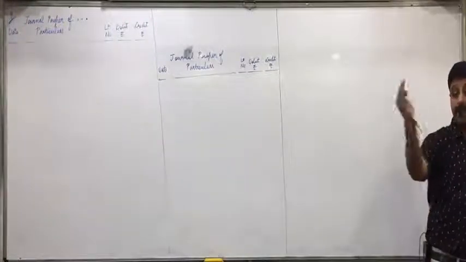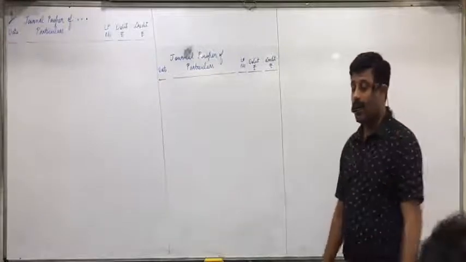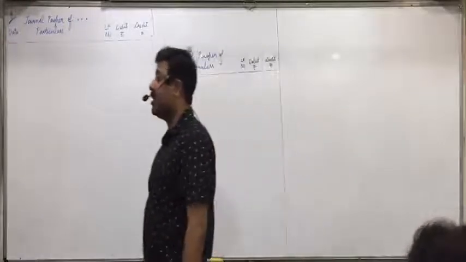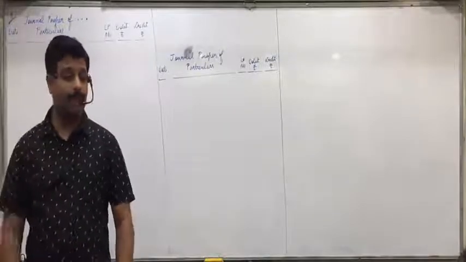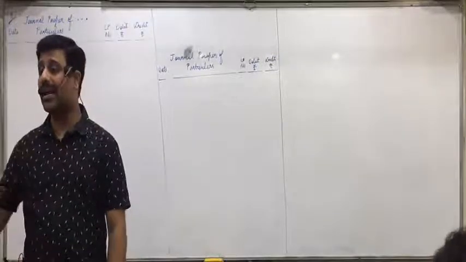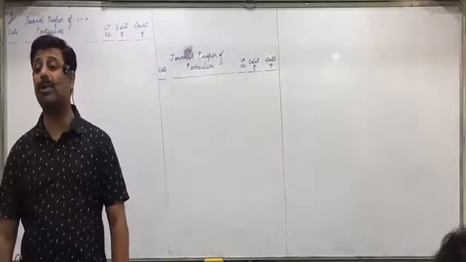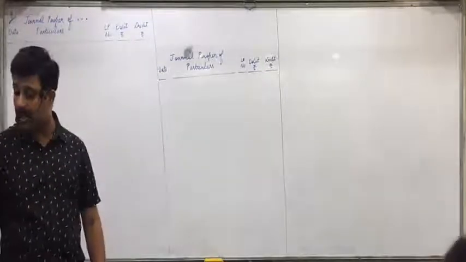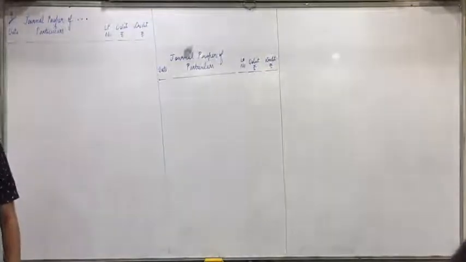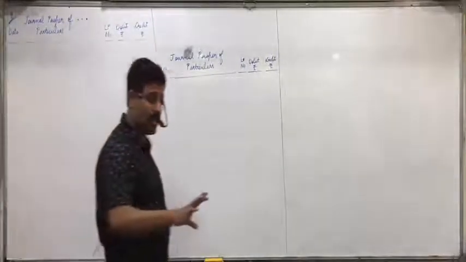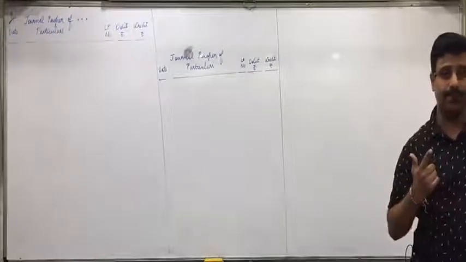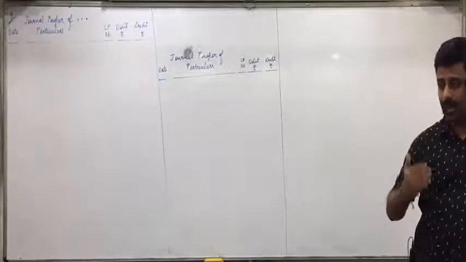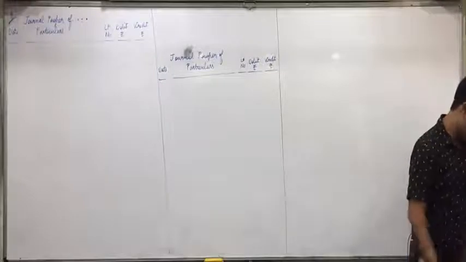First, take out the summary. Last item, rectification entry. I told you if you make any mistake in the books of accounts, to correct that mistake we pass one more entry which is called rectification entry. 2 rules I made you write: give the correct effect and reverse the wrong effect. 2 transactions I'll explain to you in that manner, then the rest I'll ask you. So understand it properly.